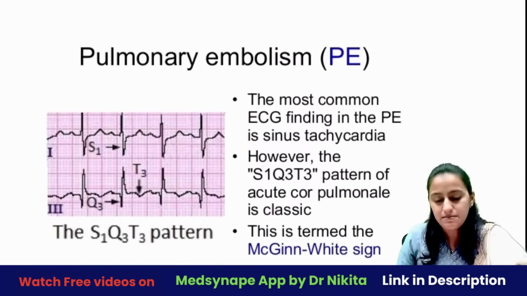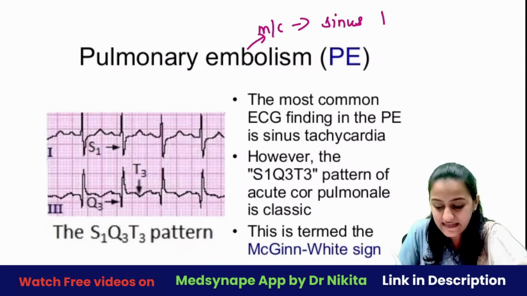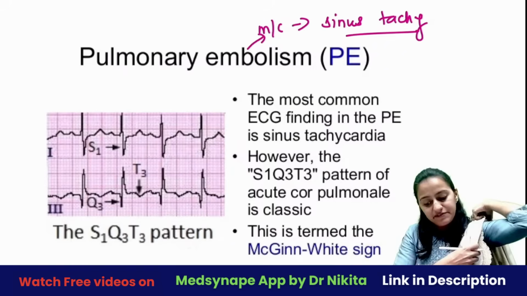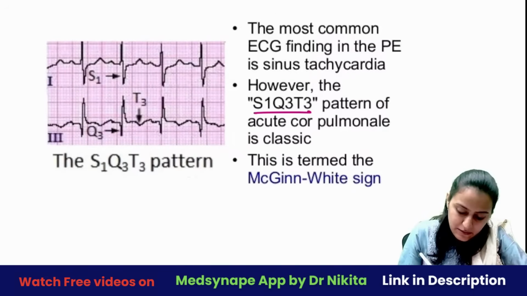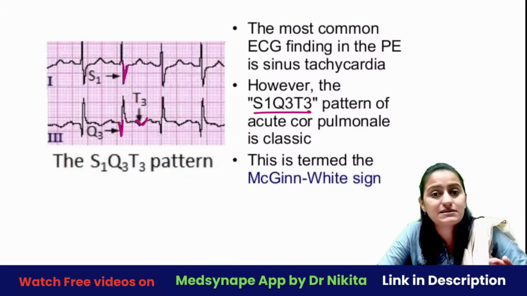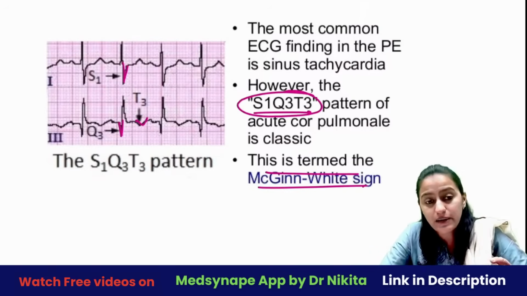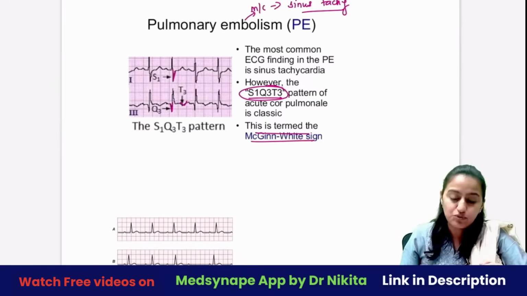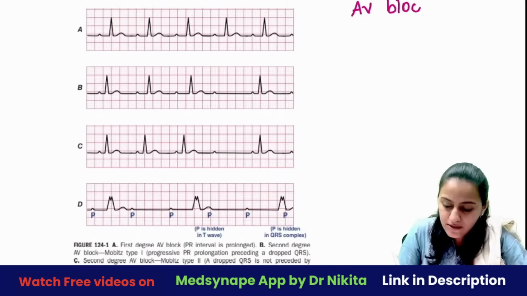Coming to pulmonary embolism, the most common ECG finding that you have with pulmonary embolism is sinus tachycardia, right? There's tachycardia that you see. And the most specific sign is this S1Q3T3 pattern. Okay, in lead 1, the S is prominent, then you have Q and T inversion basically present in the lead 3. So, S1Q3T3 pattern, that is McGinn-White sign, is what is seen in pulmonary embolism. Okay, S1Q3T3 pattern.